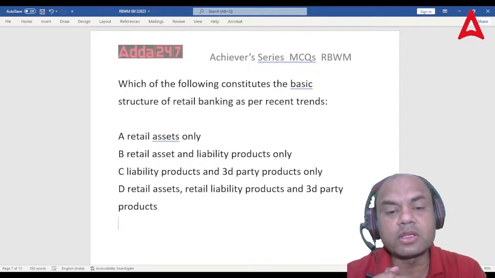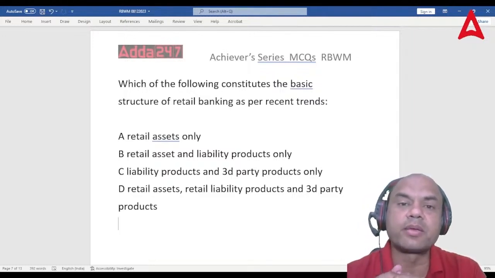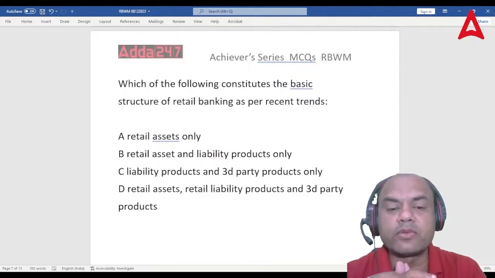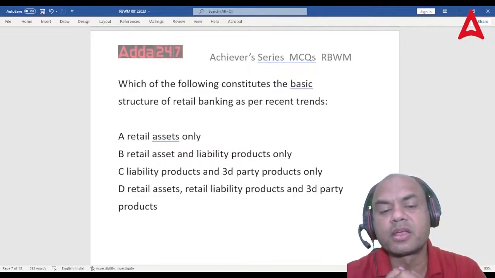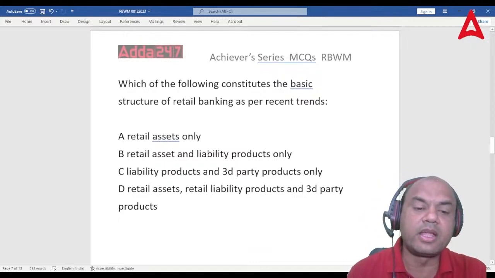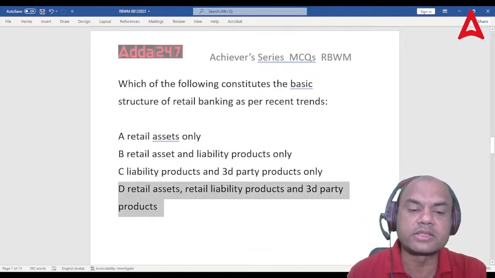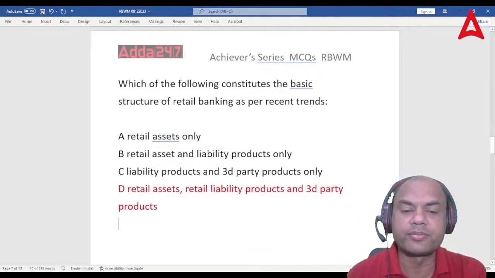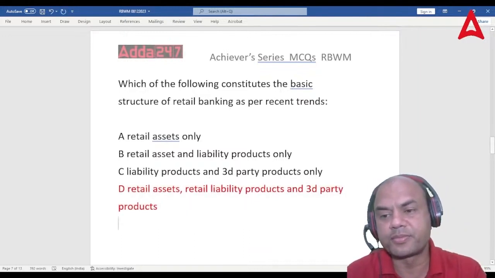So these are all the basic structures of today's banking. Today we do the selling of all these three products: retail assets, liabilities, and third party. So the answer is D over here. D. Okay, answer is D. Got it, everyone? Answer is D.